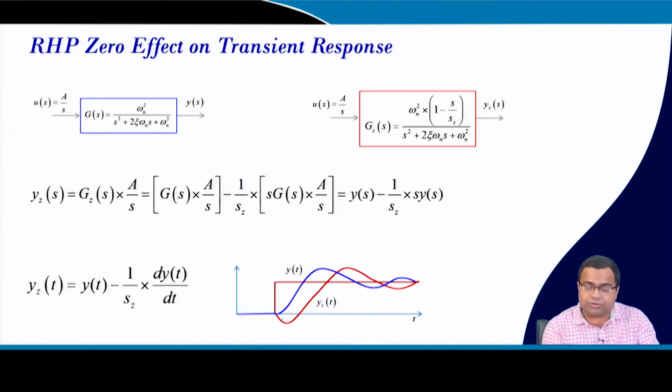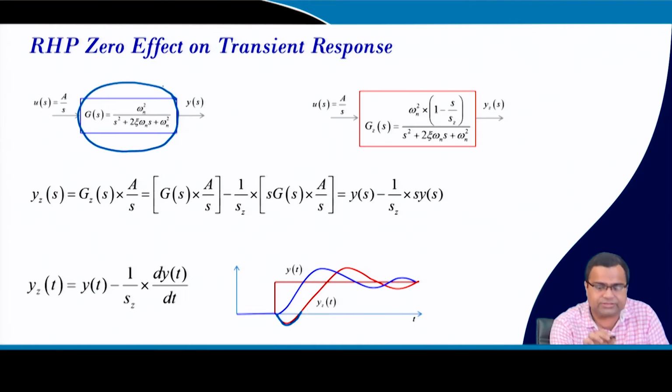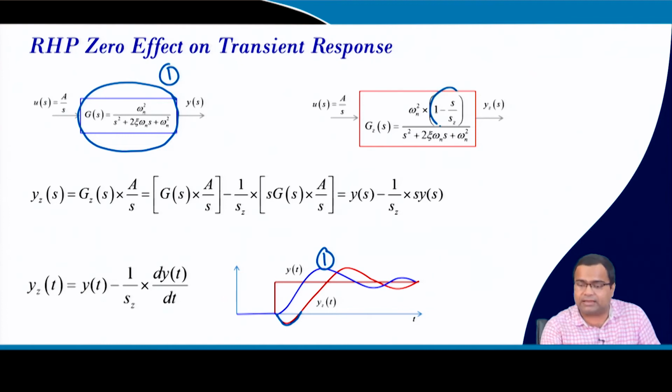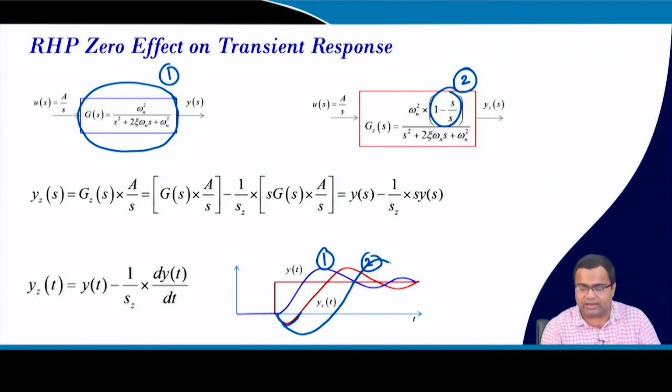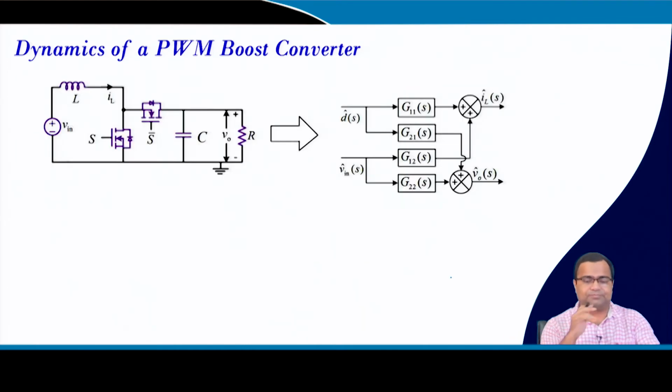The right half plane zero introduces an undershoot behavior, right. Because if the transfer function has no zero, only two poles, and if it is underdamped, this is number 1. But suppose you multiply with a right half plane zero, number 2 transfer function, then there will be undershoot. So, if the right half plane zero comes close to the imaginary axis, you will have more and more undershoot behavior like this. So, there will be a more severe bandwidth problem.